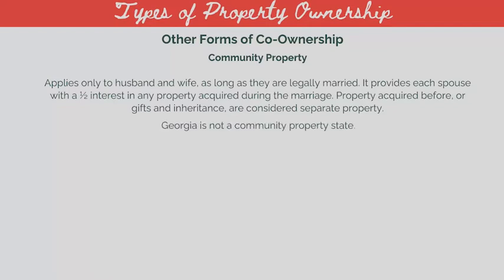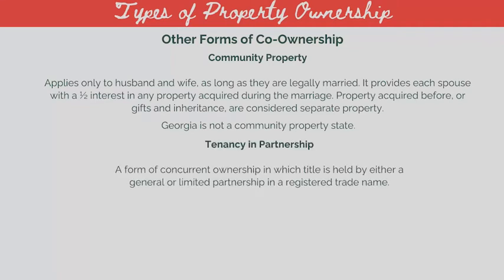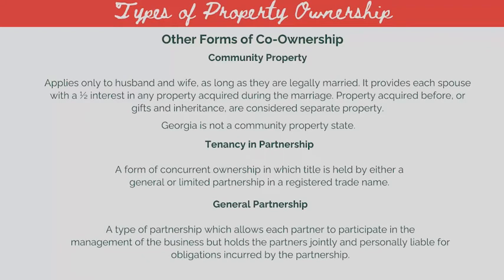Tenancy and partnership. A form of concurrent ownership in which title is held by either a general or limited partnership and a registered trade name. General partnership. A type of partnership which allows each partner to participate in the management of the business but holds the partners jointly and personally liable for obligations incurred by the partnership.